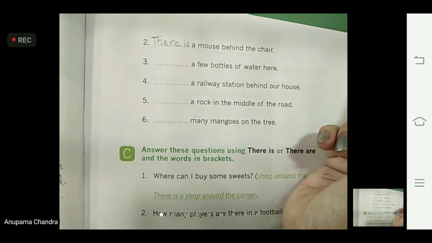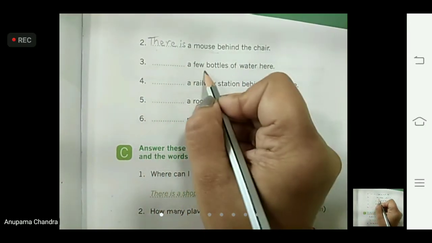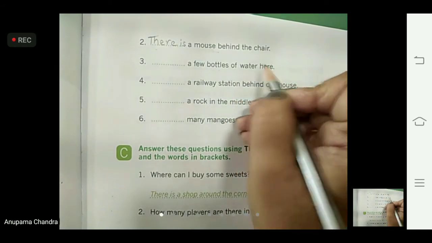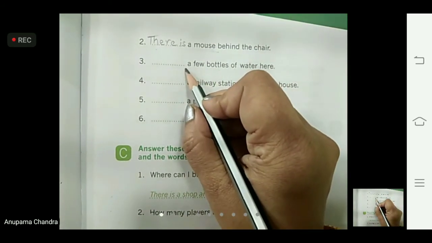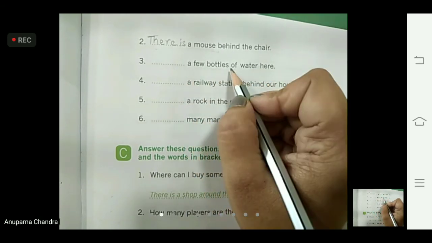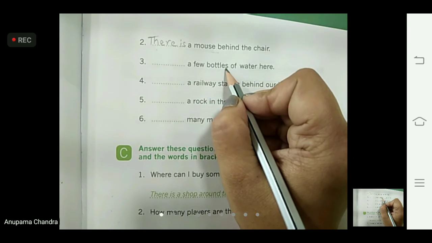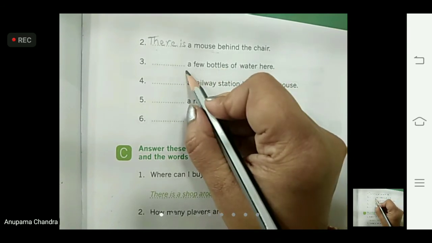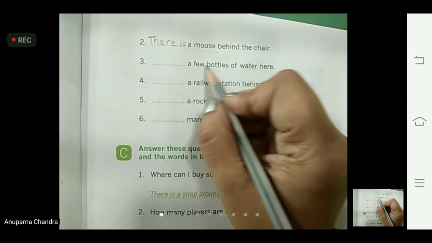Now come to the third one. Dash a few bottles of water here. Children, don't get confused because A is written here. A means one, but few bottles. Few means more than one, and bottles again S is there, so that also means more than one. But when we say few, we also use a with it. A few bottles.